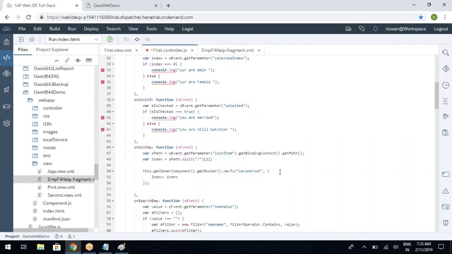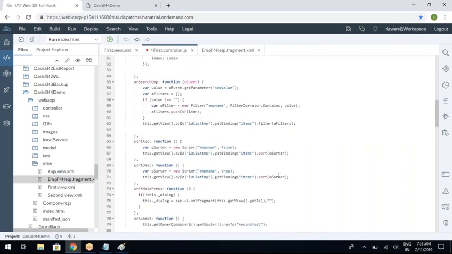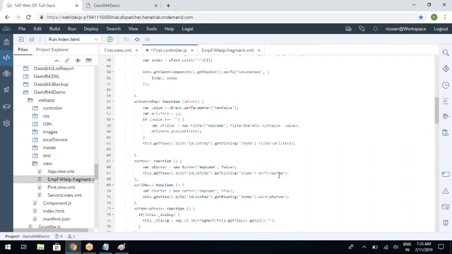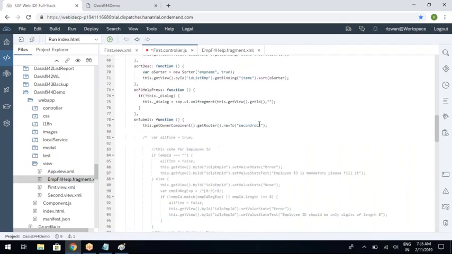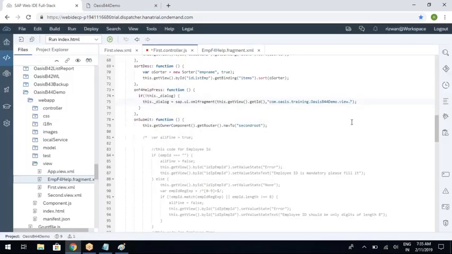This is the webapp folder. Yeah, here it is. So this is pointing to the webapp folder dot view dot your fragment name. You need not write dot fragment dot xml. You just need to write emp f4help. So this is the path to the fragment.